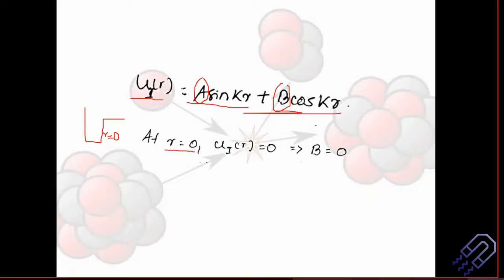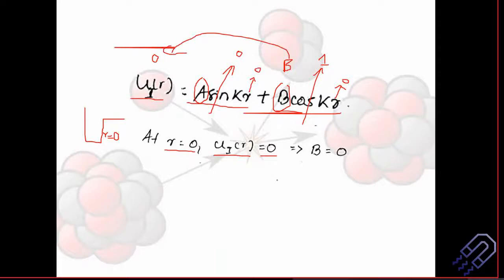So at r is equal to 0, this u1(r) must be 0. So if this is 0, that means we need to have this part. Let's put r is equal to 0. If we put r is equal to 0 here, sine 0 is 0, so this entire thing will become 0. And then if we put r is equal to 0 in this place, this entire thing becomes 1. So the value that remains is only b. So b is equal to 0. I think this is very simple.